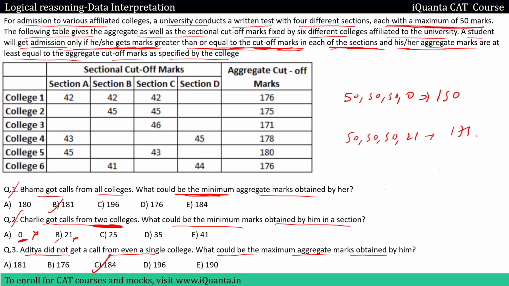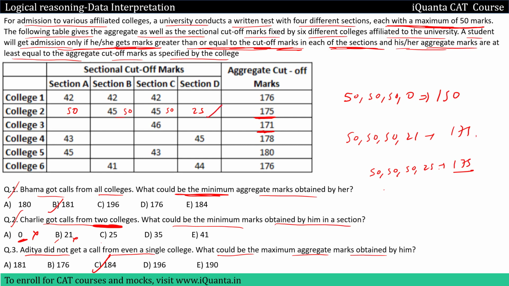Now in the next option, option C, we have 25, okay? So what could be the maximum marks? 50, 50, 50 and 25, which gives us a total of 175, right? So aggregate of 2 colleges is 175 or lower, okay? We have this college, college 3 and college 2. Let us try to assign 50, 50, 50, 25 if that can be done. So yes, it is possible if I give 50 here, 50 here, 50 here and 25 here. Since cutoff of 2 colleges are unknown over here, okay? So it could be anything.